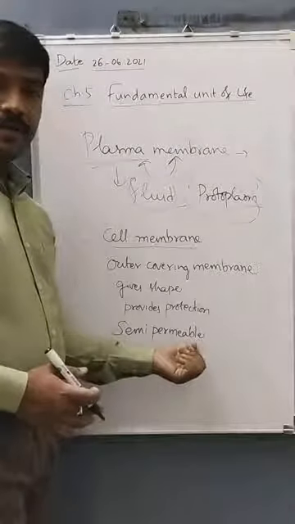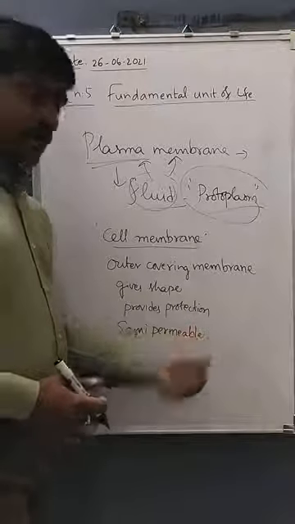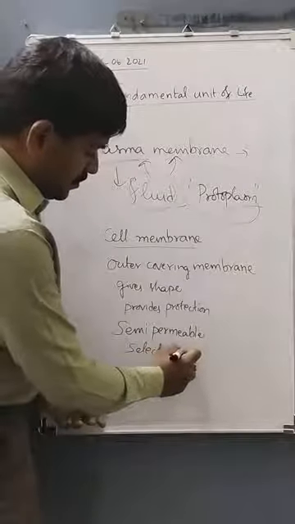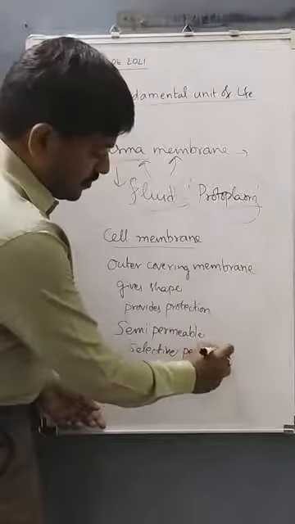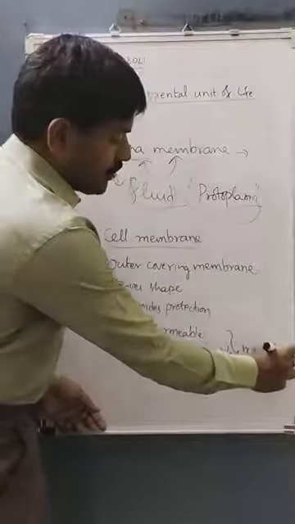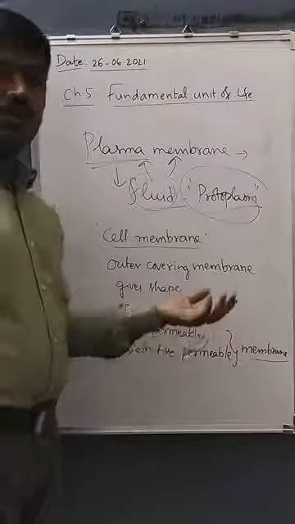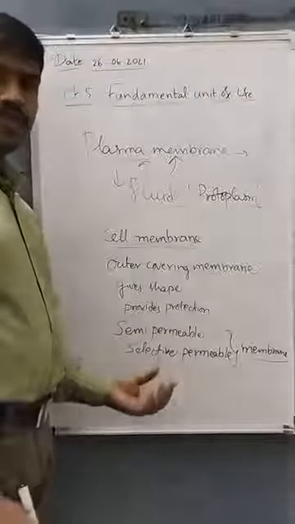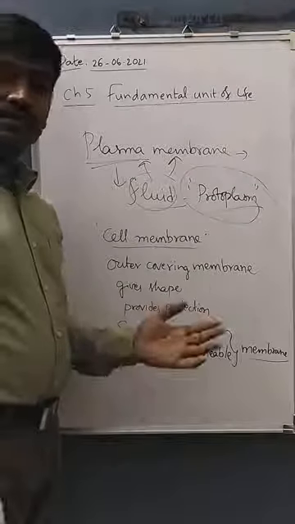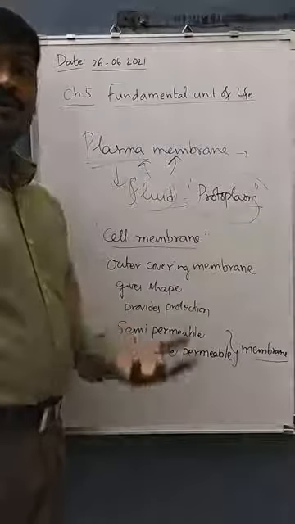It is called semi-permeable, and it is allowing those molecules in a selective manner. It is called selective permeable. Plasma membrane is called semi-permeable or selective permeable membrane because it allows only some molecules to move across it in a selective manner.